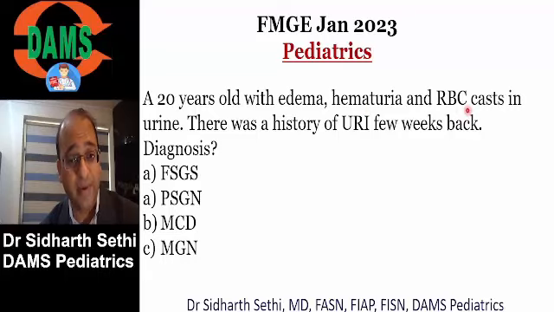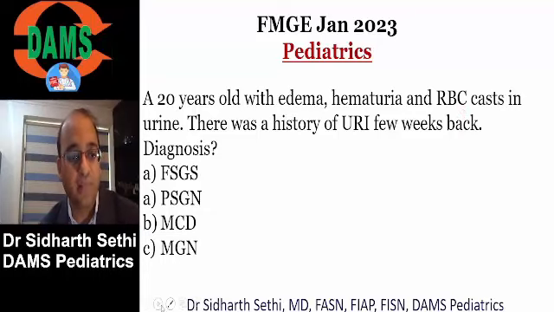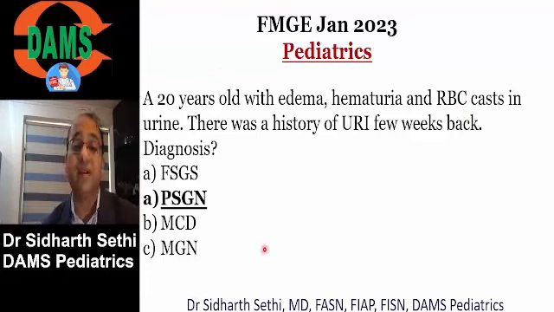They also have hypertension. This is called nephritic syndrome. Remember, edema, hematuria, and hypertension is a nephritic syndrome. And the most common nephritic syndrome in the developing world is post-streptococcal glomerulonephritis.